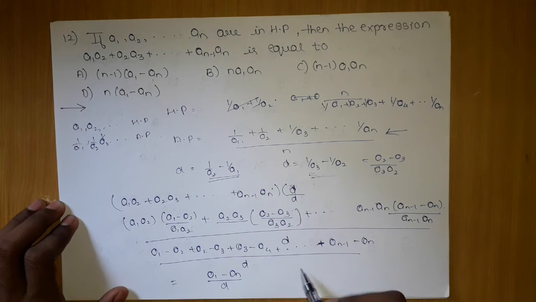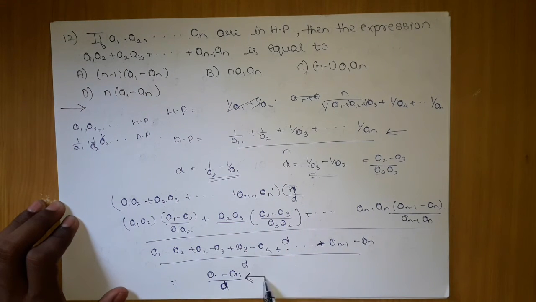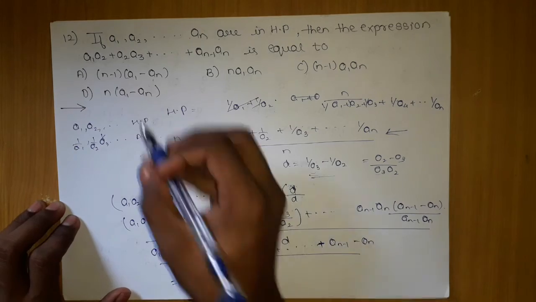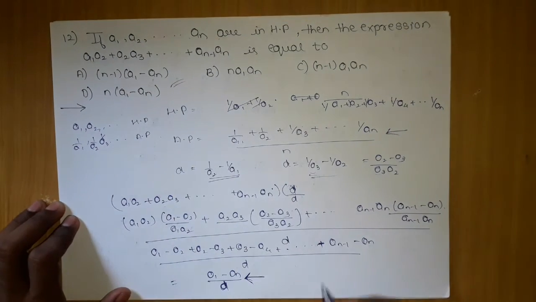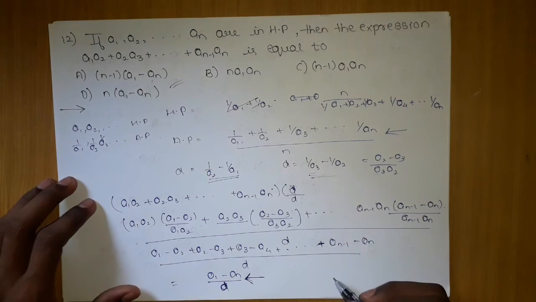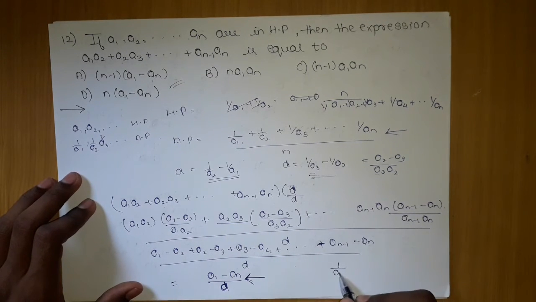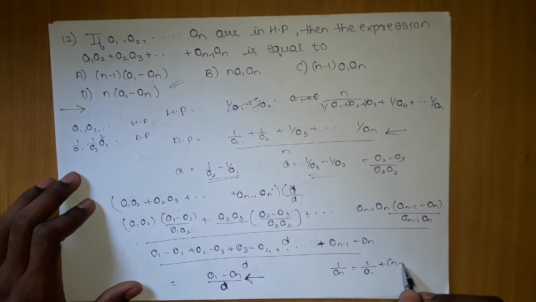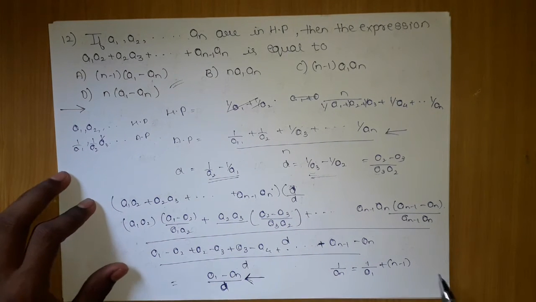Further on, what we can do, here we got the answer, but the way they have represented the answer is quite different. We have to find the relation between a1 and an. So how can we find the Tn term relation? You can use a1 plus (n minus 1) into D. This is the Tn term of AP, this is the first term of AP, and this is n minus 1 into D. D will never become 1 by D, never do this mistake, it will still be D.